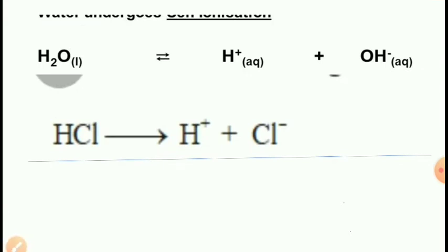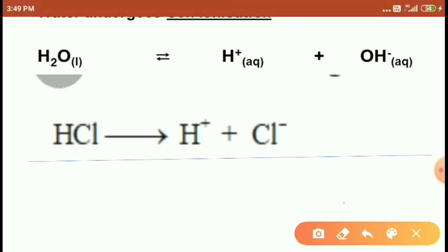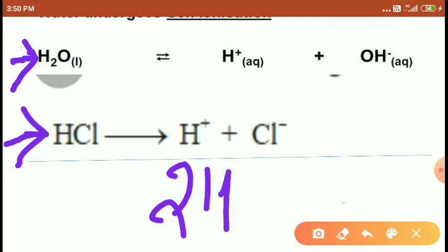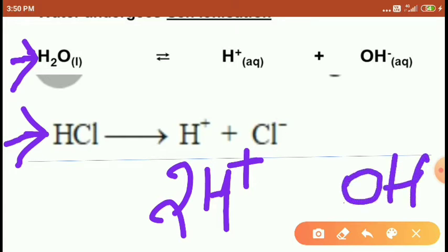So let's see the example. I show you the reaction here. The water molecules are dissociated into H plus and OH minus, right? And HCl is dissociated into H plus and Cl minus. Just count how many hydrogen ions. H plus, so two hydrogen ions are present here, right? And how many hydroxyl ions? Only one hydroxyl ion is present here.